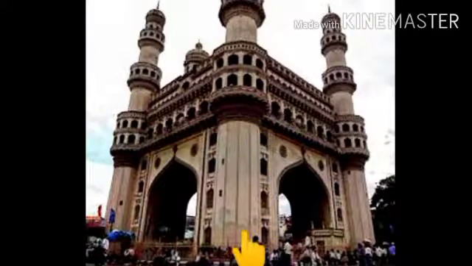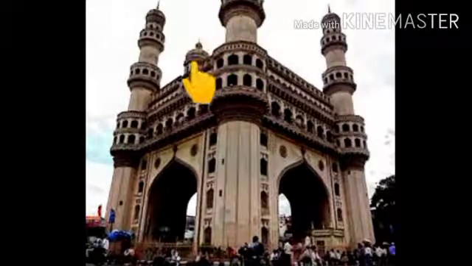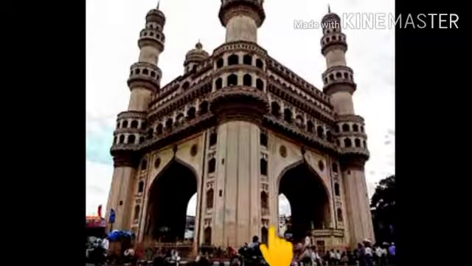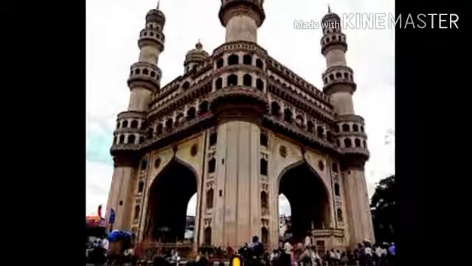Next, this is a picture of Charminar. Right, Charminar. Here you can see 4 minars are there. Charminar is a mosque in Hyderabad. It was built by Muhammad Ali Qutb Shahi. Where is it located? In Hyderabad. It is the most popular building in Hyderabad.